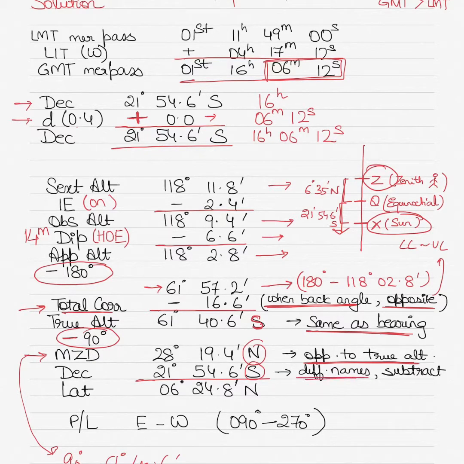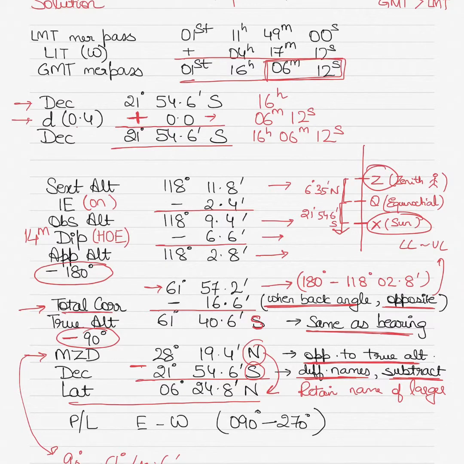North and south, different names, you will subtract the value. If they were both north or both south, they would have been same names, you would have added them. Different names, subtract it and retain the name of larger. That means whatever is larger, in this case the MZD is larger, so you will call it north. You will call your latitude north. If your declination was larger, you would have called it south. So the MZD is larger, you will call the latitude north. There are different names, you will subtract. So subtract and you will get your latitude as 6 degrees 24.8 minutes.